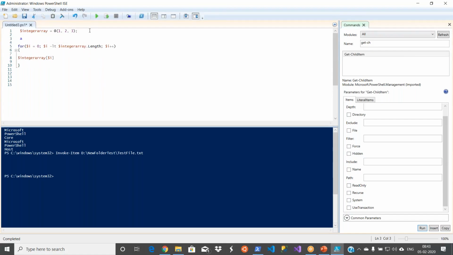Let's see what it is, or you can share here as well. Integer array dot length. Let's see what this is. What is the array length? 3, because I have 3 values. Okay. So first I will start with 0 and go till 3. Since it is a less than, I'll start with 0 because 3 values means 0, 1, 2. If you use a less than or equal to, then it will be 1, 2, 3.